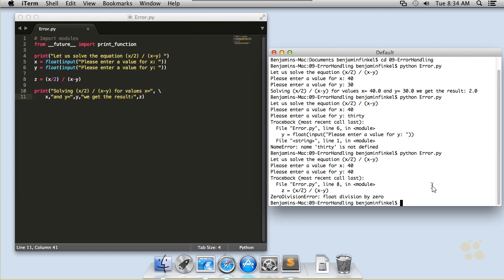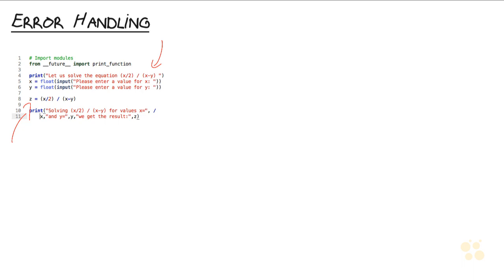and I got a whole bunch of garbled looking error messages back, and I don't necessarily know what they mean. Again, as developers, we can look at this and say, float division by 0. You can't divide by 0. When it went to perform the math calculation, 0 was on the bottom of that division, and guess what? We crashed because you're not allowed to divide by 0. The computer doesn't even know what to do with that.